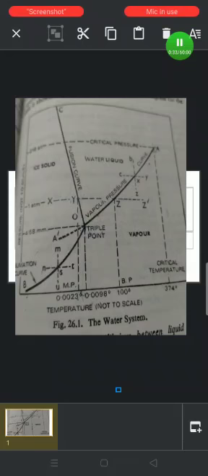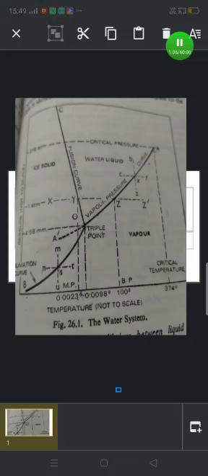The curve OA in this figure represents the equilibrium between water and vapor at different temperatures. It is called the vapor pressure curve of water, as it gives the vapor pressure of water at different temperatures. It can be seen that for any given temperature, there exists one and only one vapor pressure. Similarly, for each vapor pressure, only one temperature can be maintained.